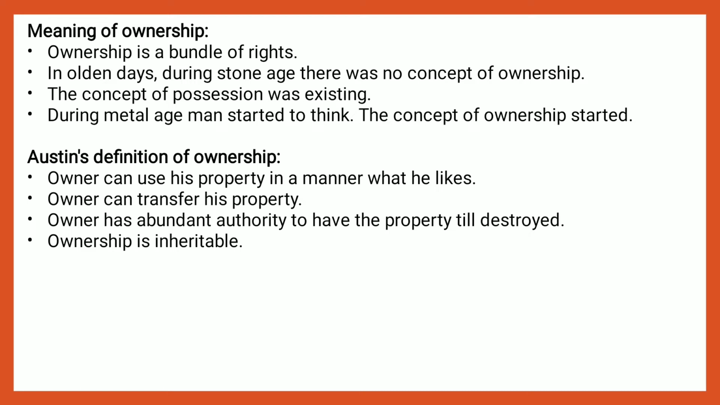Origin of ownership. When did ownership originally start? During the Stone Age, there was no possession, no ownership. Jungle Raj was prevailing. There was no family system. The occupation of the people was only hunting and fishing. These were the living sources. Agriculture was not discovered. Man possessed what he hunted, and he ate it.